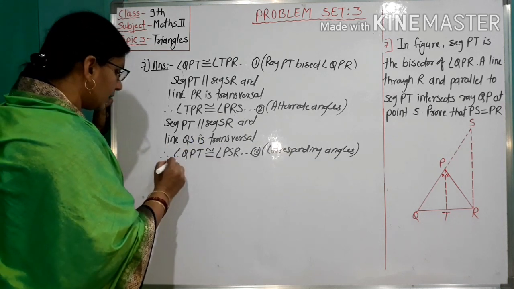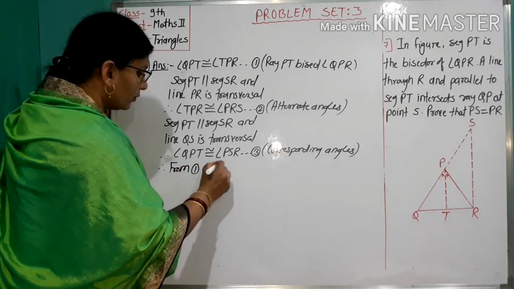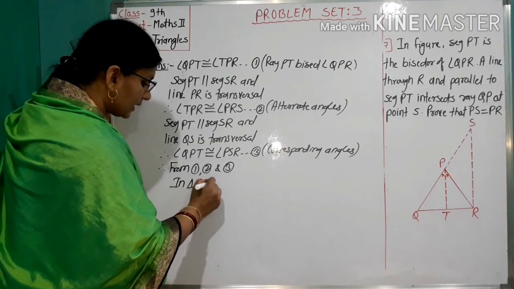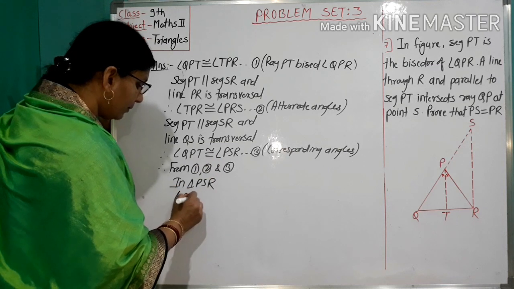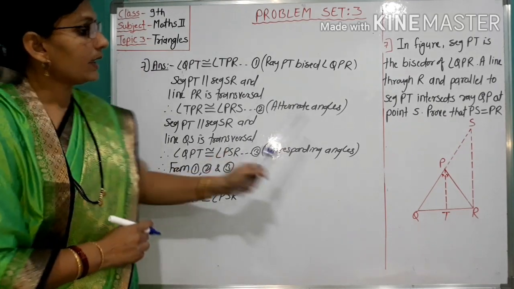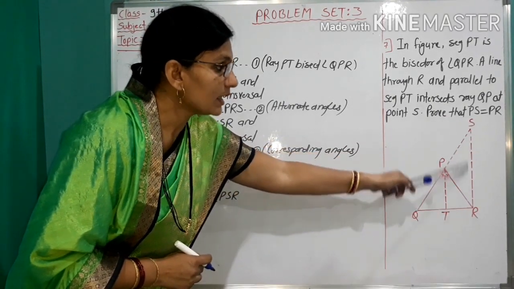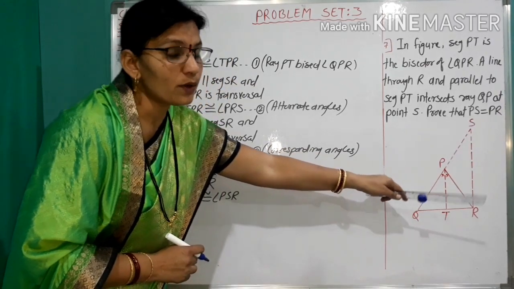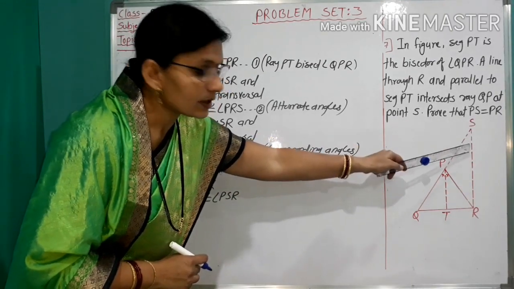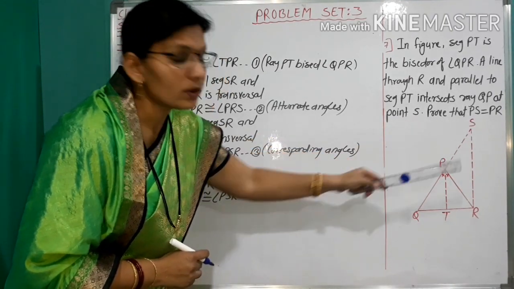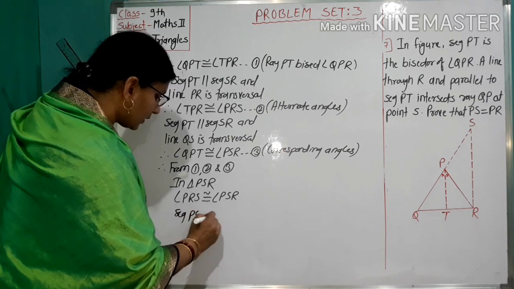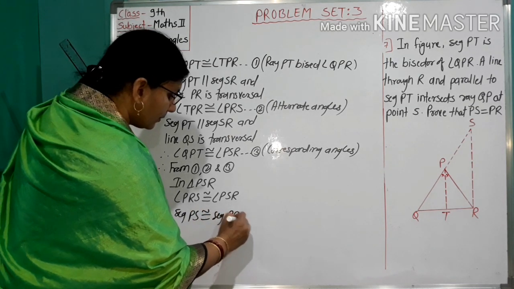Therefore, from 1, 2 and 3, in triangle PSR, angle PRS is congruent to angle PSR. Here in triangle PSR, these two angles are congruent. Therefore, by the converse of the isosceles triangle theorem, sides opposite to congruent angles are also congruent. These two sides are also congruent, meaning segment PS is congruent to segment PR.